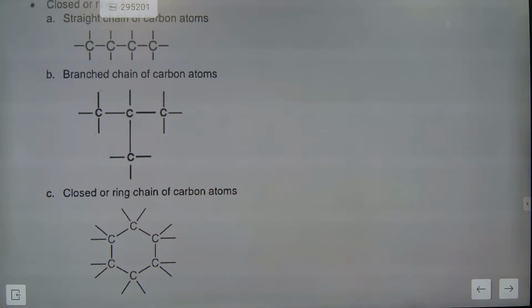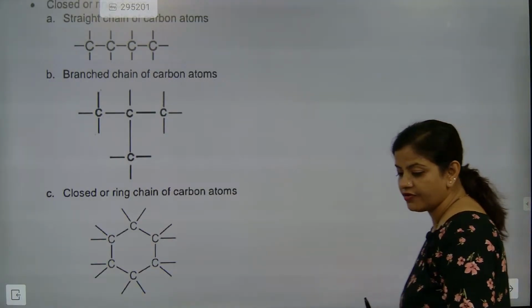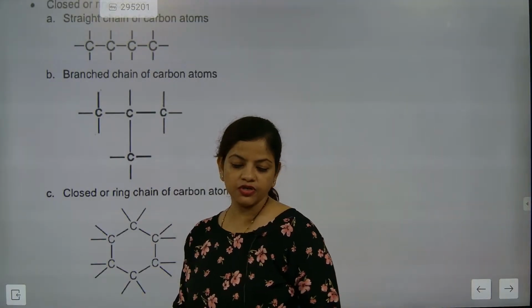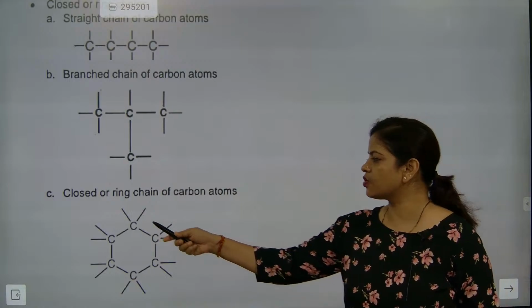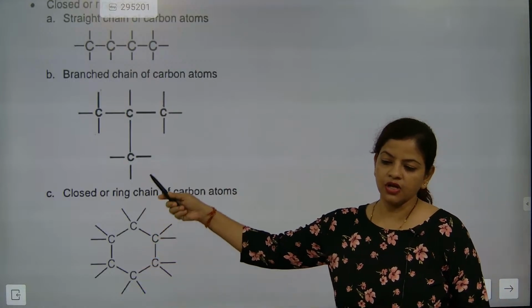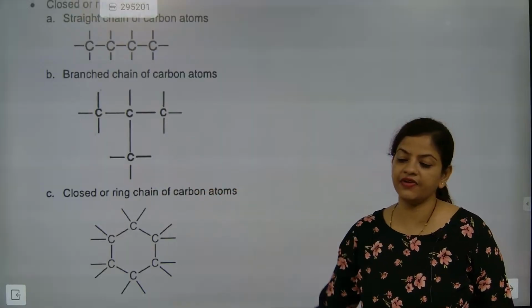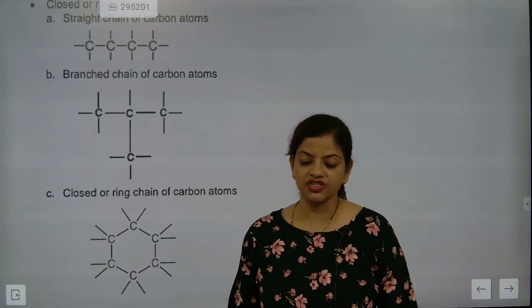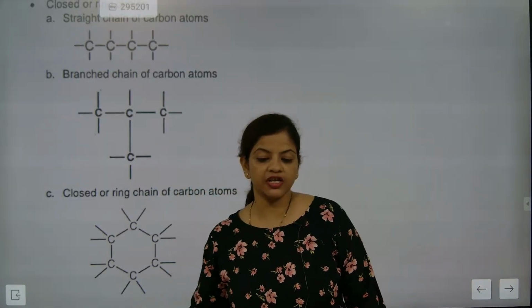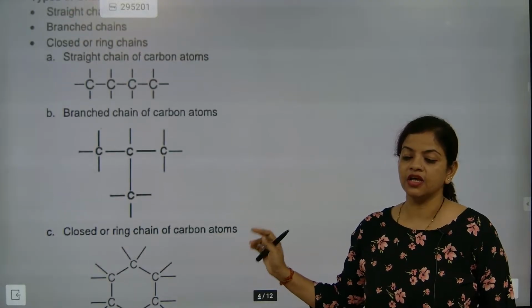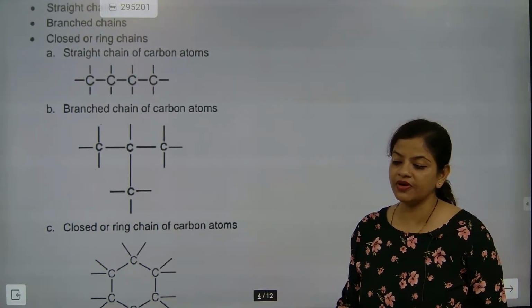Straight chains, branched chains and closed rings. So three different forms are there for carbon. Can you see, for a ring it is a closed figure. For a branch there is connectivity, so that's why it is called a branched chain. And the straight one will go like this.